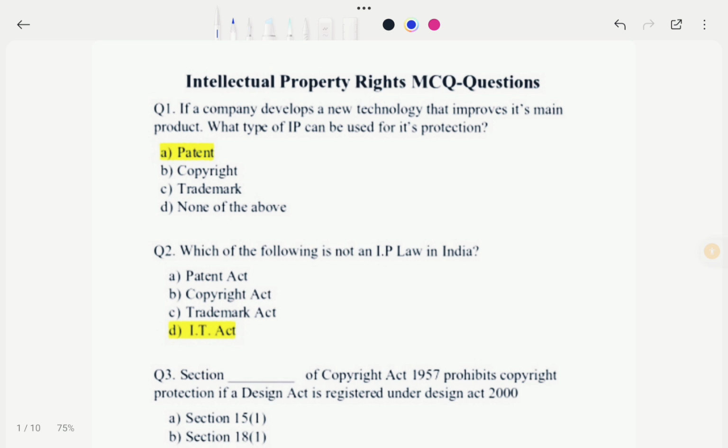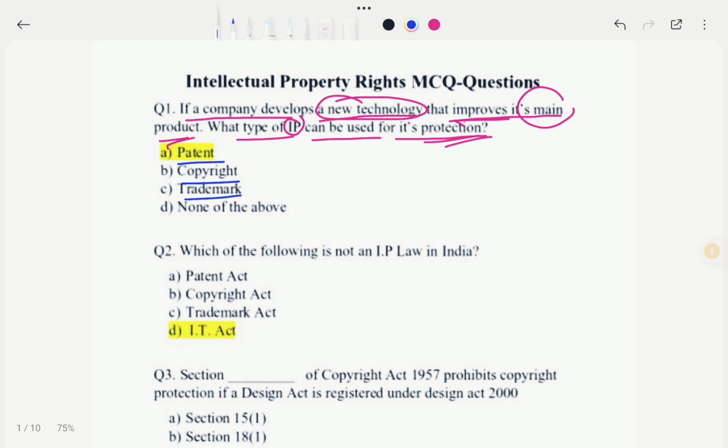So let's see the first question. If a company develops a new technology that improves its main product, what type of IP, that is intellectual property, can be used for its protection? So that means if a company has developed a new technology which improves its main product, then in this case which IP can that company use for its protection? Okay, so let's see the options. Options are A patent right, option B copyright, option C trademark, and option D none of the above.